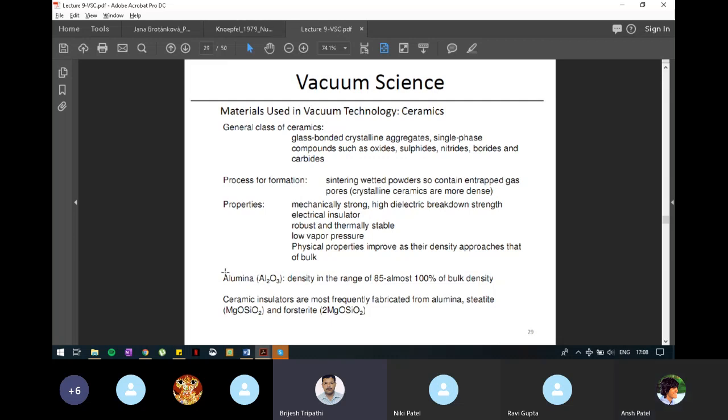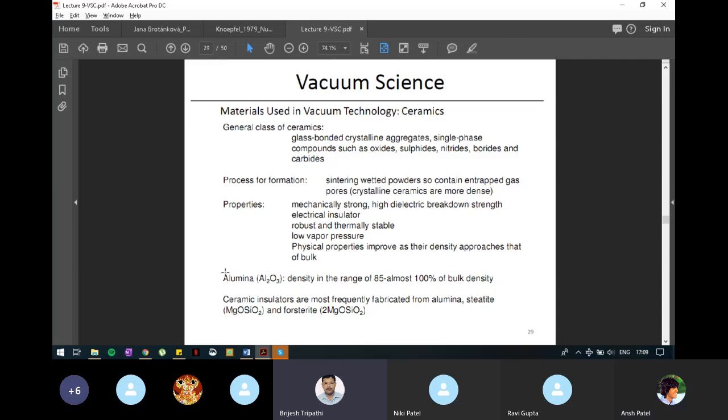Alumina is one of the examples of vacuum grade ceramics. It is Al2O3. Its density is in the range of 85 to 100% of bulk density. It is dense, right? One thing which you should remember while you are answering questions related to this chapter: for each class of material, give 1 or 2 examples. Here alumina is given as one example.